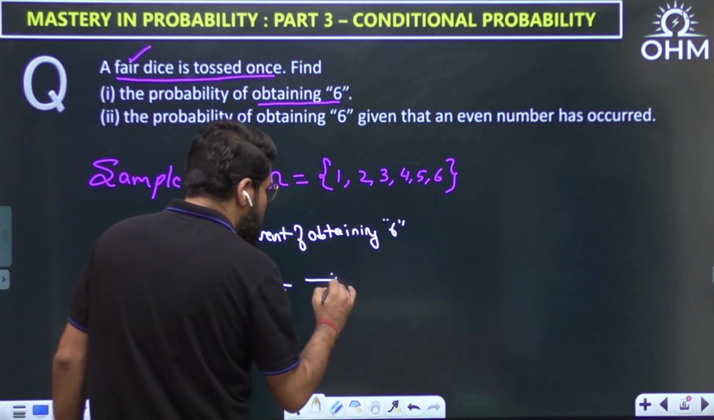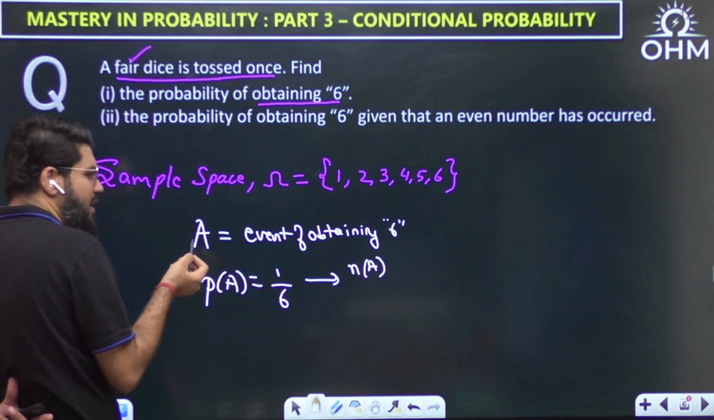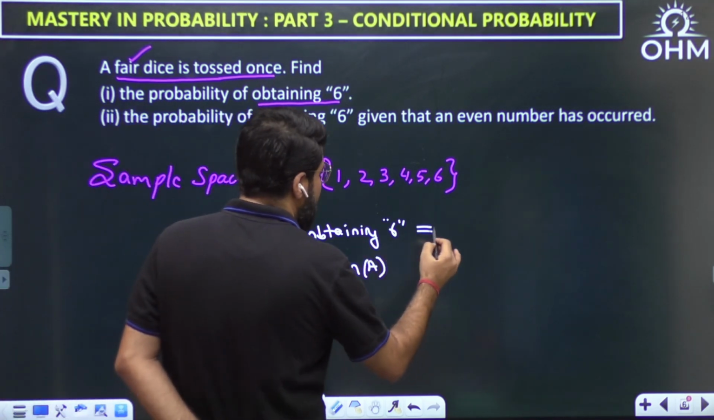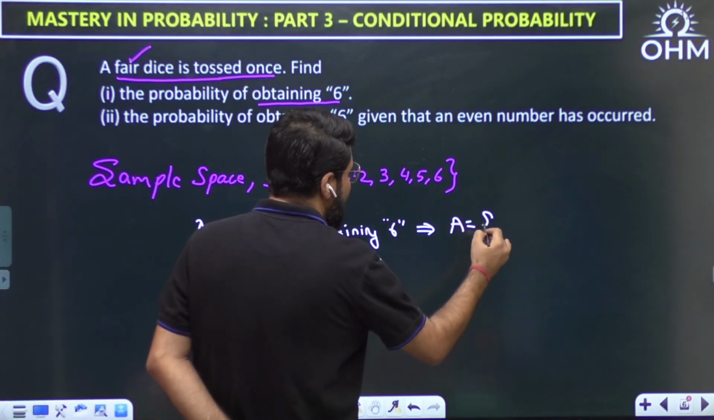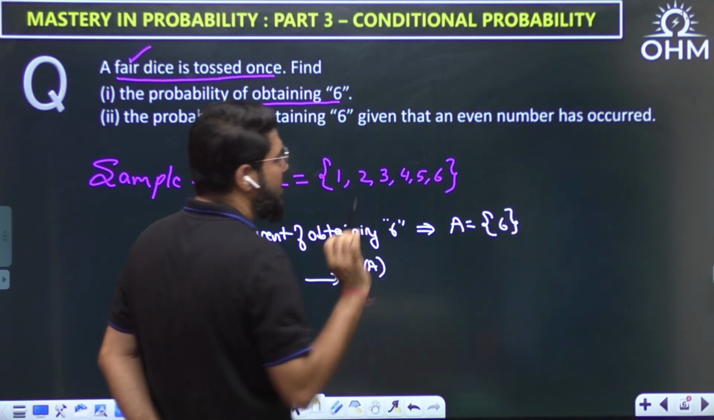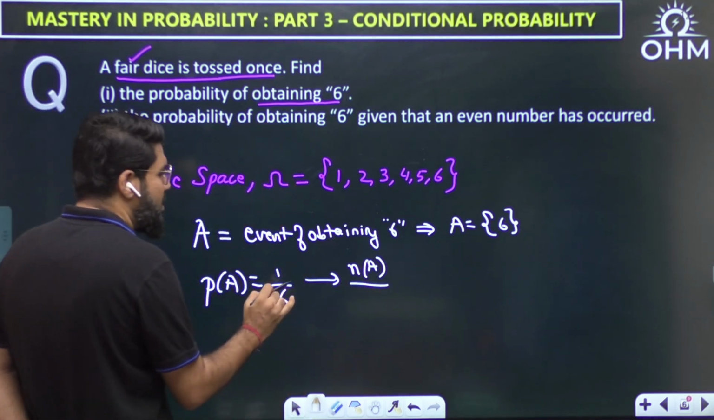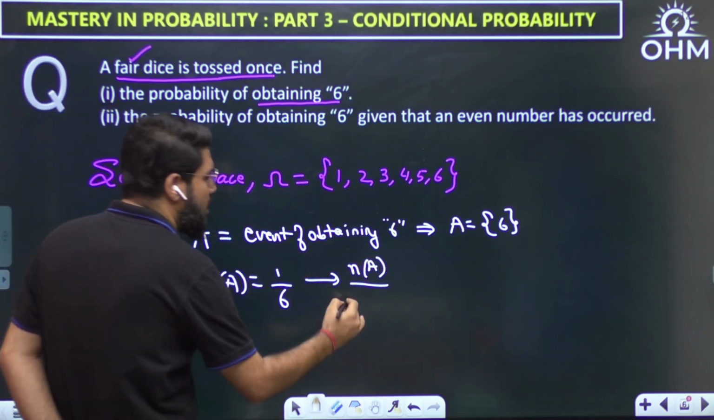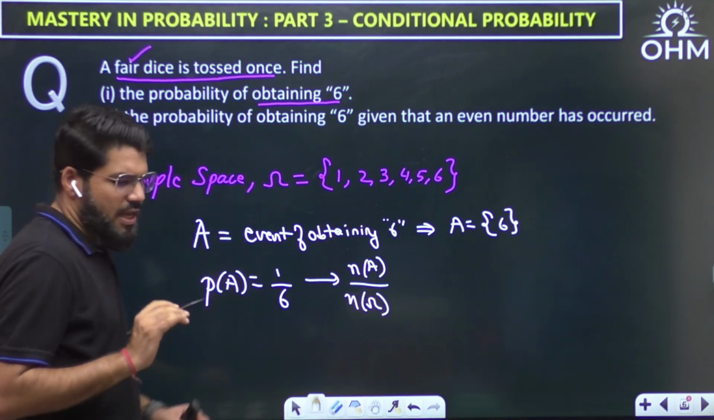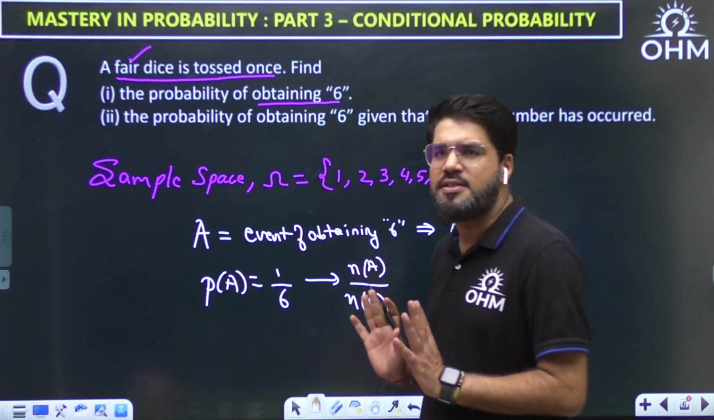We also write this as N(A) by N(omega), number of favorable outcomes by total outcomes. The favorable event is A. So how many elements are in A? A is the event of obtaining 6, so if I write down the set A, I only want to include 6. So how many elements are here? 1, divided by 6. Where are the total outcomes? They are written inside the sample space, so it is the number of elements in the sample space. As we know, simple probability is N(A) by N(omega), or simply favorable by total.